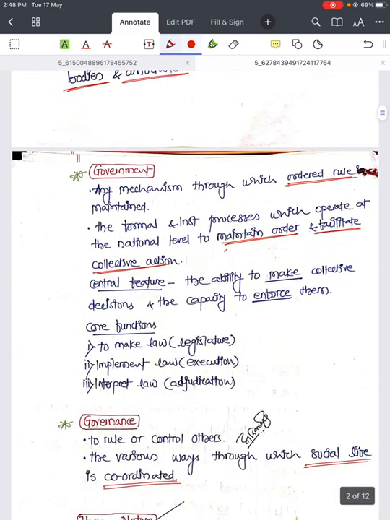Then coming to the keyword government: any mechanism through which ordered rule is maintained. Ordered rule is a very important keyword. The mechanism through which ordered rule is maintained is called government.